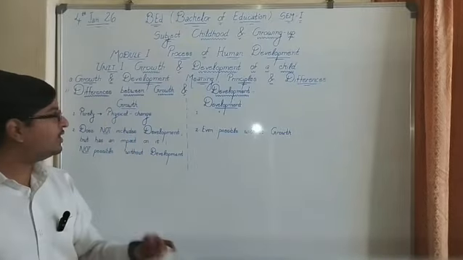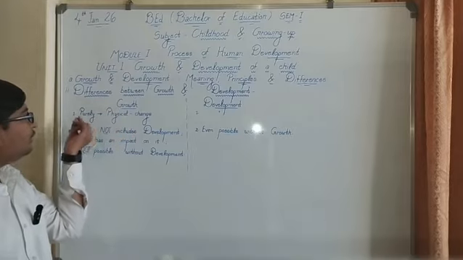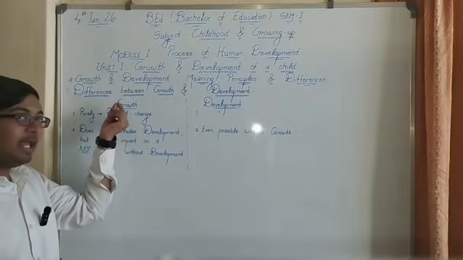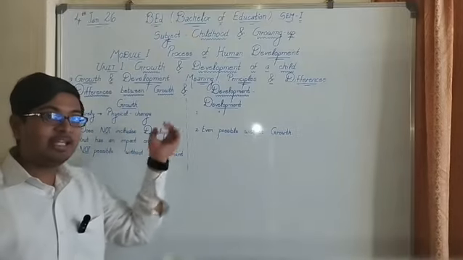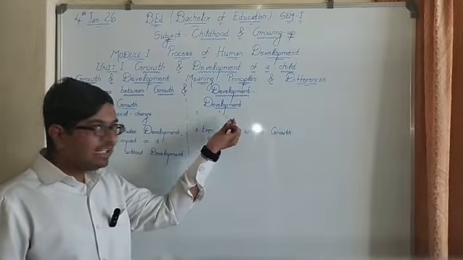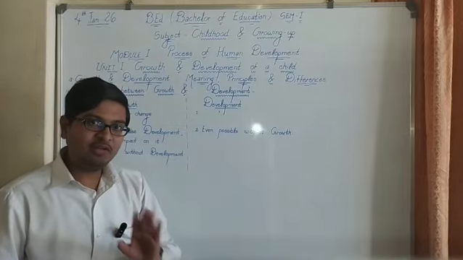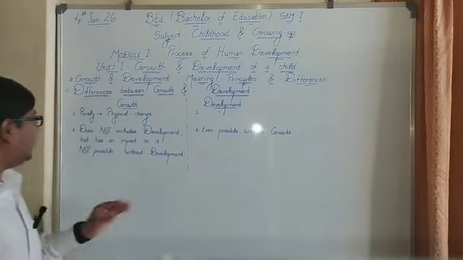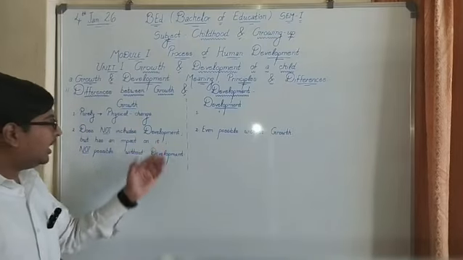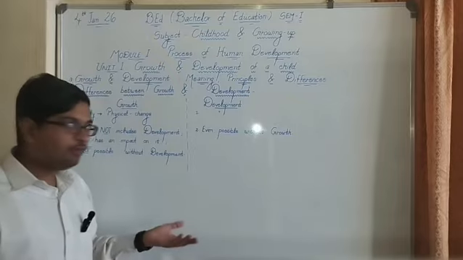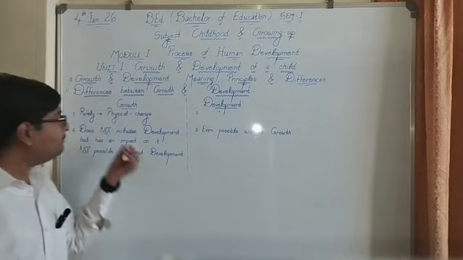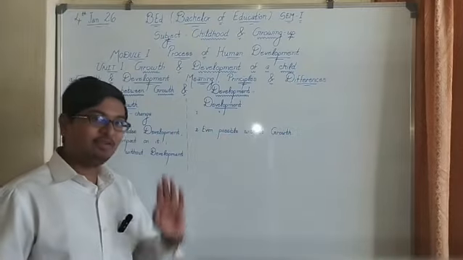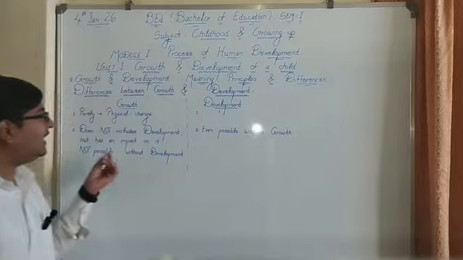So this will be your first point. For growth, the first point is that growth is quantitative in nature. It can be quantified and measured with the help of different units. On the other hand, development cannot be measured, because it is both quantitative as well as qualitative in nature. And then you'll need to write the examples of growth and examples of development. Growth does not continue throughout life. On the other hand, development does continue throughout life.